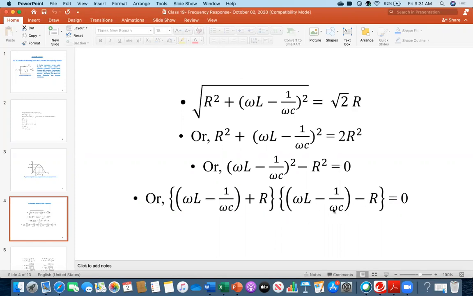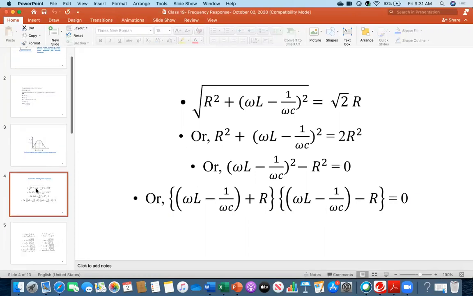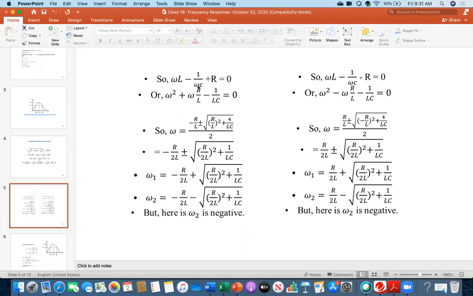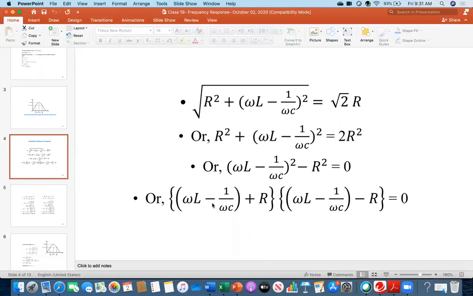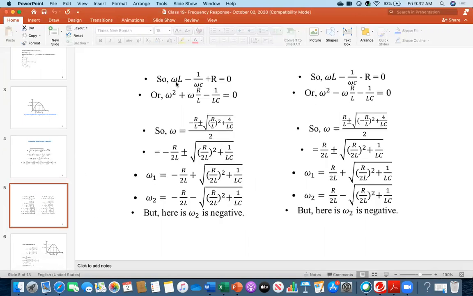Therefore, after that, everybody see the last expression. This is in parenthesis, so this could be 0 or this could be 0. Think about how you solve algebraic equations in high school. Exactly, we are doing that. Now look at this one. There are two sides, left side and right side. From this, this equals 0 or this portion equals 0. I am writing that twice: first this one could be 0, or on the right side this one could be 0.